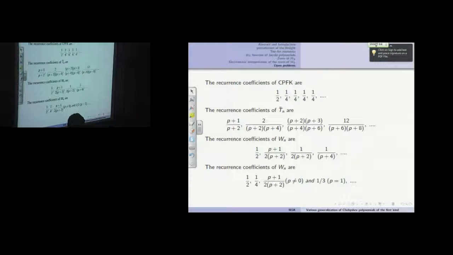Maybe in the work of Marshall, we consider this cubic chain, x cubed minus something, and under this chain the support of the measure is not an interval. This equation has three branches, so three intervals in the complex plane. So maybe if you consider the interval minus 1, 1, it's not the good interval. So we consider the problem in the general form.